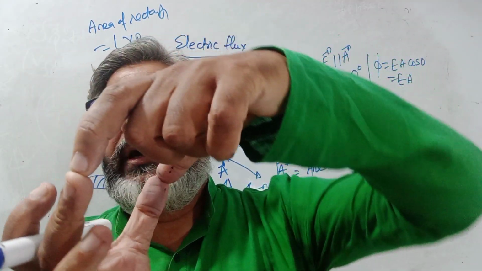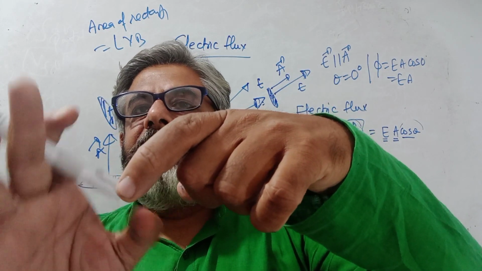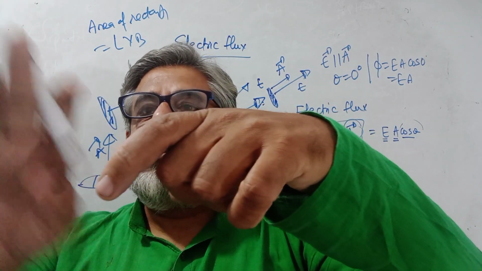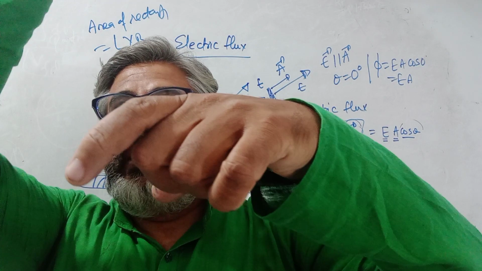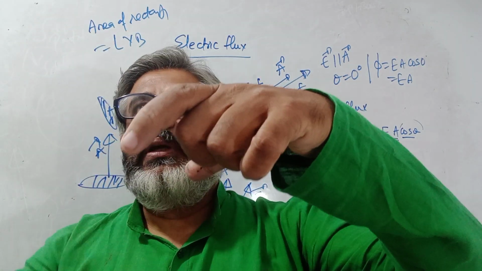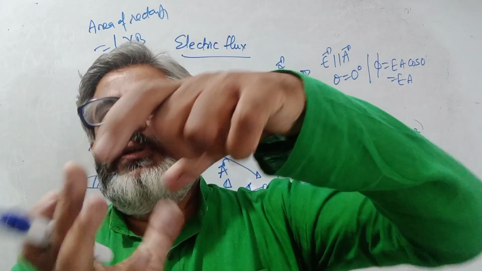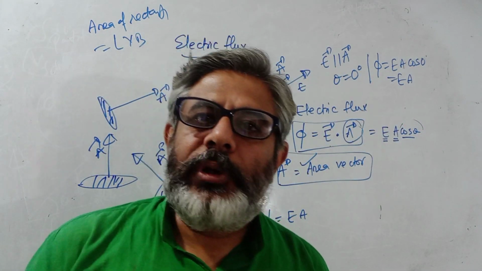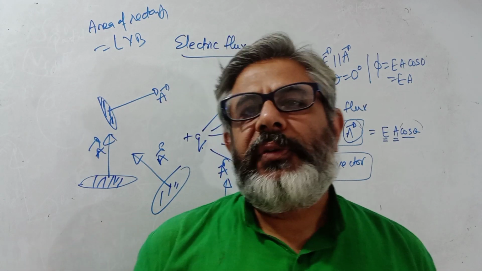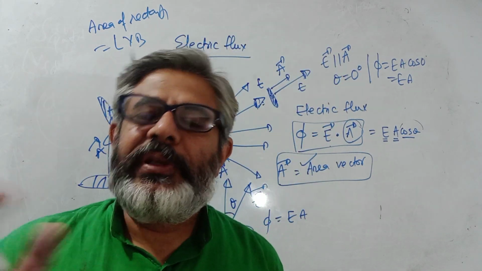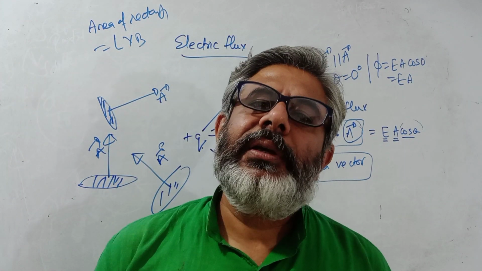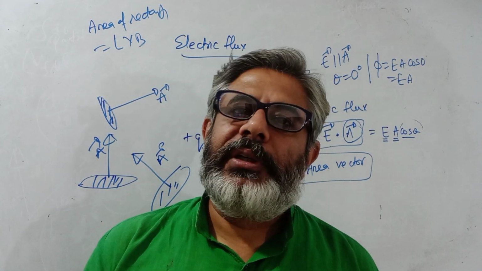Now if you hold it like this, so that this is the direction of area vector and this is rain vector, so the flux would be E into A into cos of something. For example, if that angle is 30 degrees, let us say, so E into A into cos 30.